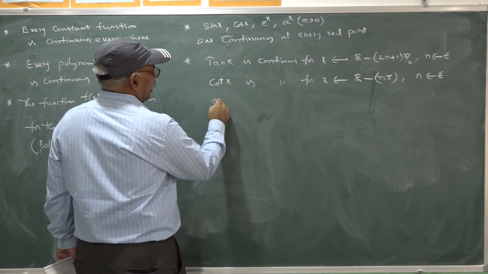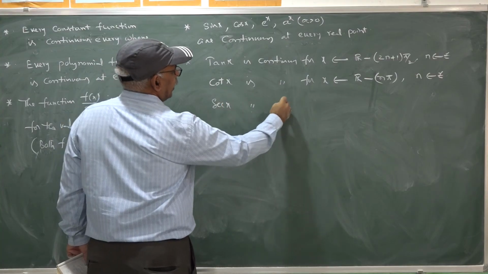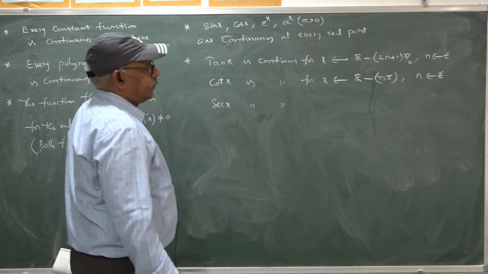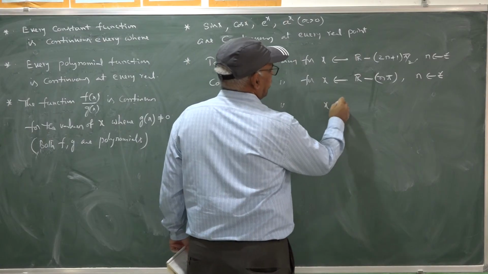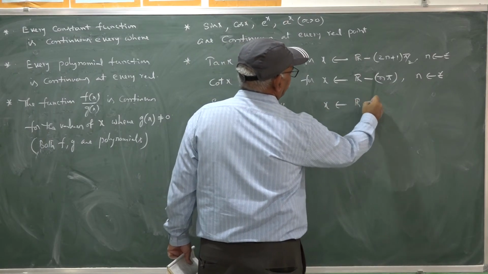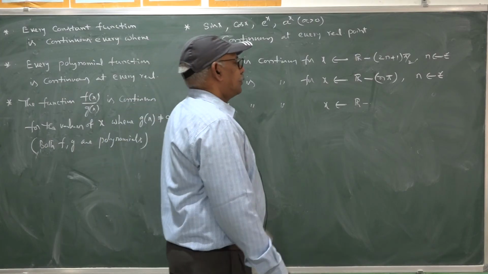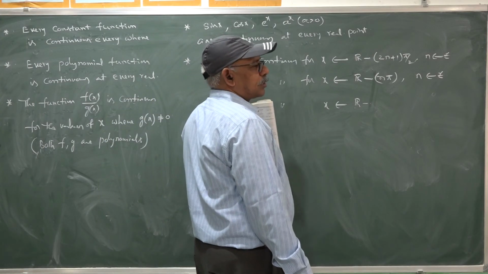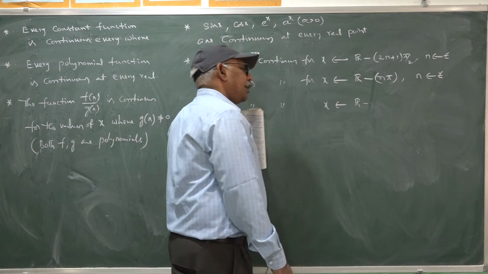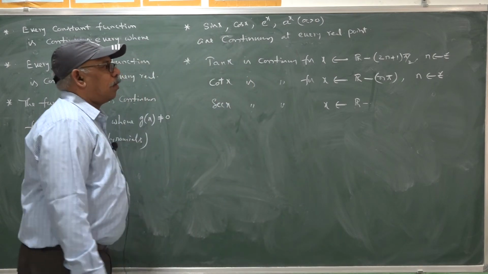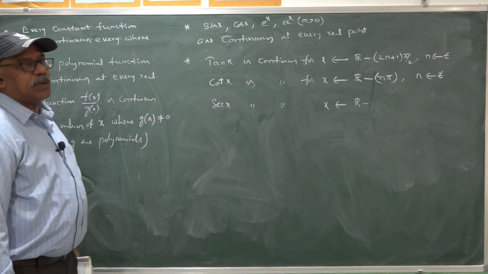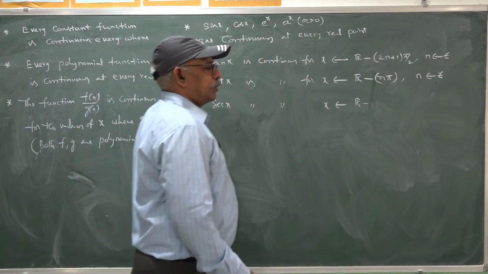Similarly, secant x is continuous. Secant means 1 by cos. That is continuous for the denominator not equal to 0. The cos function is 0 at odd multiples of pi by 2. Cos pi by 2, cos 3 pi by 2, these are all zeros.